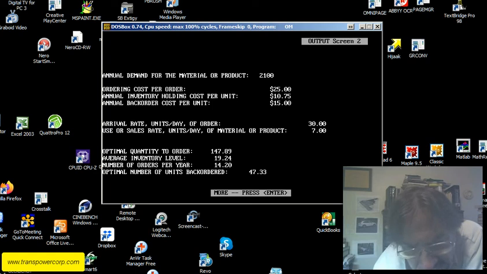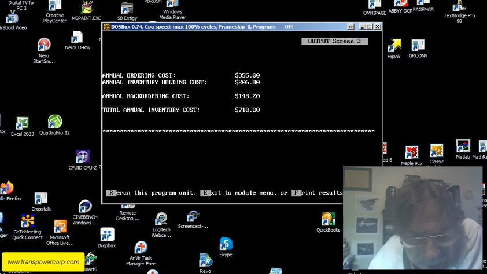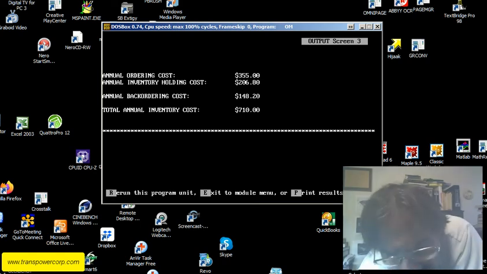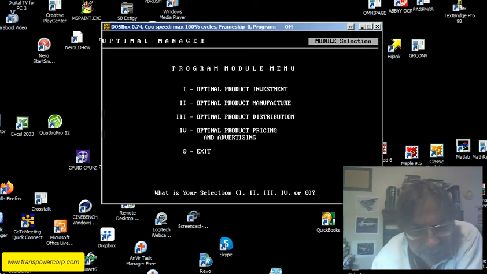So the optimal quantity to order is 147.89. You just round that up to 148. Average inventory level 19.24. Number of orders per year 14.20. So you could just do 14 orders per year. Optimal number of units back ordered 47.33. So now we get the totals. Annual ordering costs 355. Annual inventory holding costs 206.8. Annual back ordering cost is 148, and summing all those, total annual inventory cost $710. Exit to the module menu.